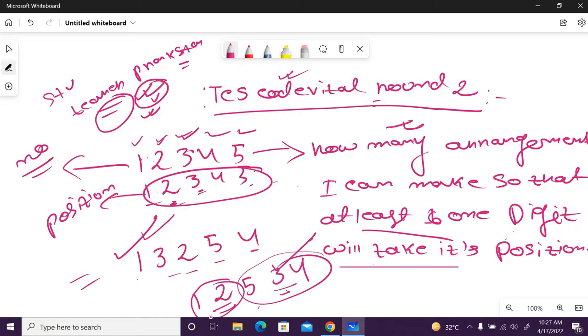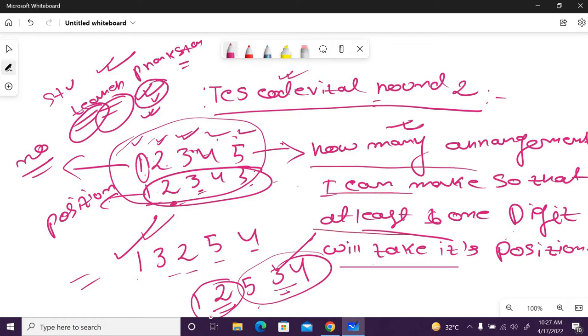At least one paper must be in the correct position, others may not be. Maybe students 1, 2, 3 have got their answer sheets and 2, 4, 5 have not received theirs. So how many such arrangements are there? The teacher was interested in how many ways this can happen.